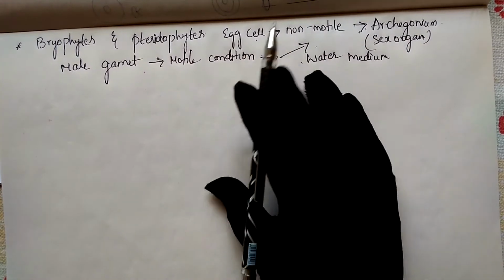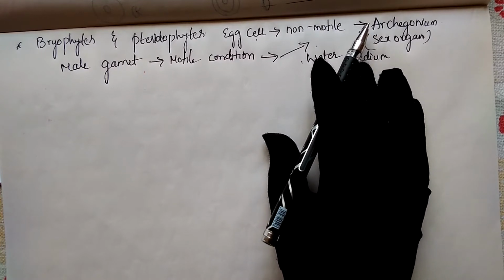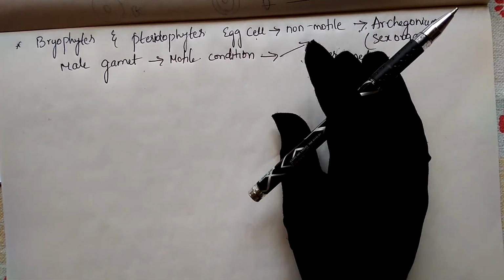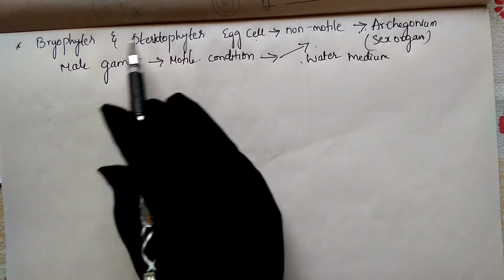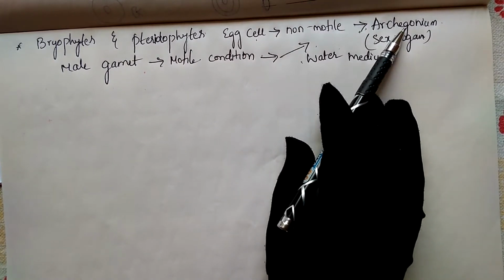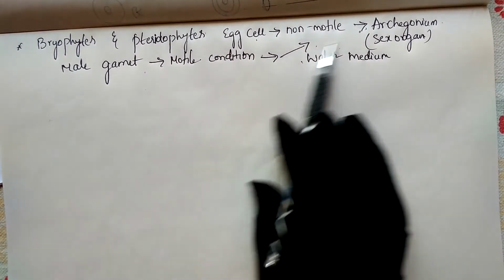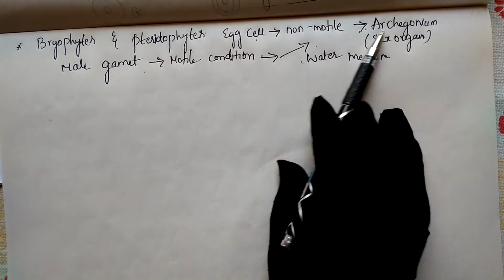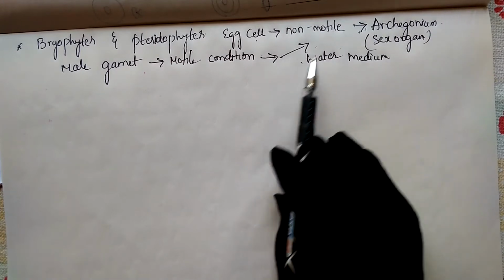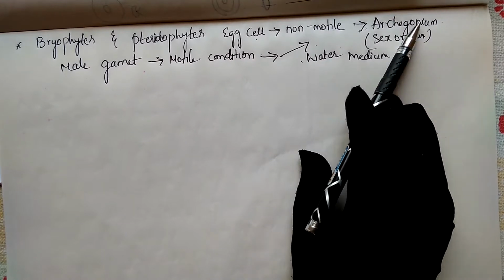But in the first case, both gametes are motile, so with the help of the water medium they easily get attracted to each other and fertilization takes place. In bryophytes and pteridophytes, the female is non-motile and present inside the archegonium. The male gamete shows motility and transfers towards the female. It reaches the archegonium and fuses with the egg cell, with the help of the water medium.